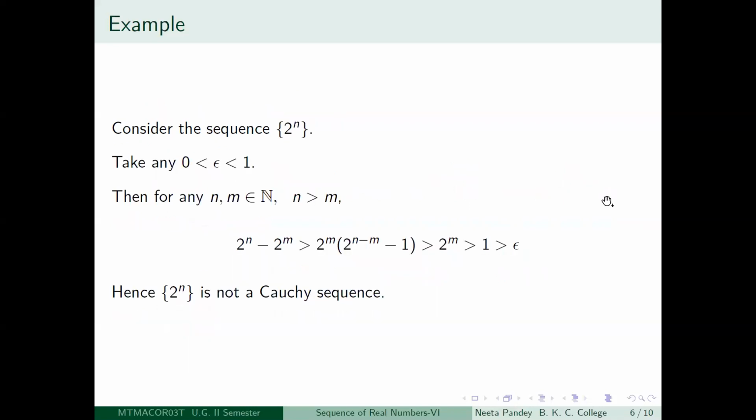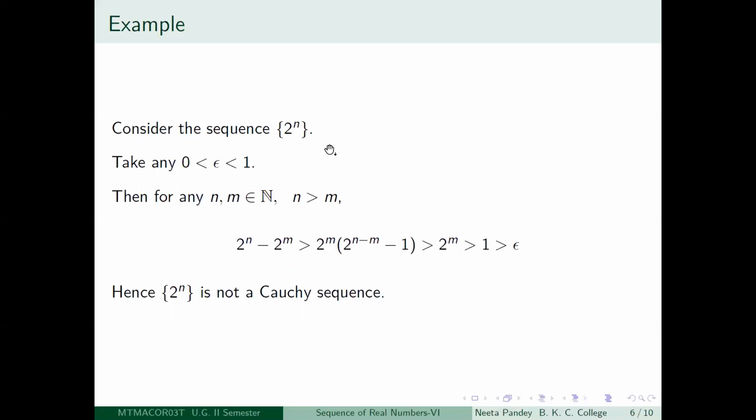Okay, so let us look at another example. Suppose I look at the sequence 2 to the power n. So what is this sequence looking like? It is 2, 2 squared, 2 cube, etc. So it is a monotonically increasing unbounded above sequence, and it is actually not a Cauchy sequence. That is what I want to say. So again, for this, even though I have started by taking an epsilon between 0 and 1 and so on, I want to say that this sequence is not Cauchy.